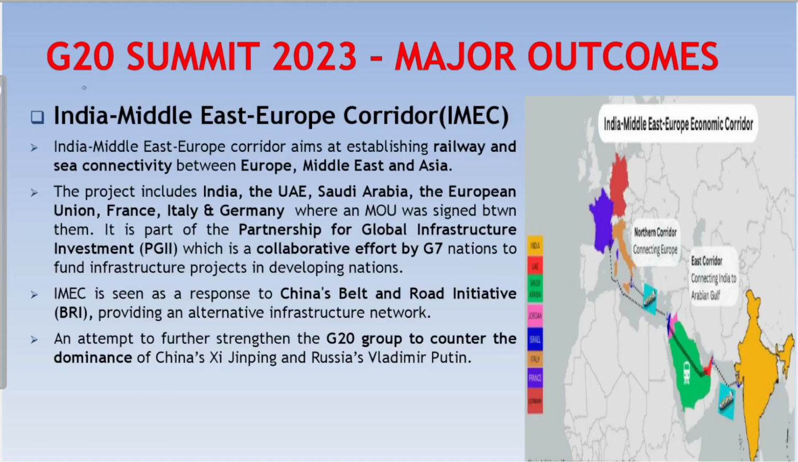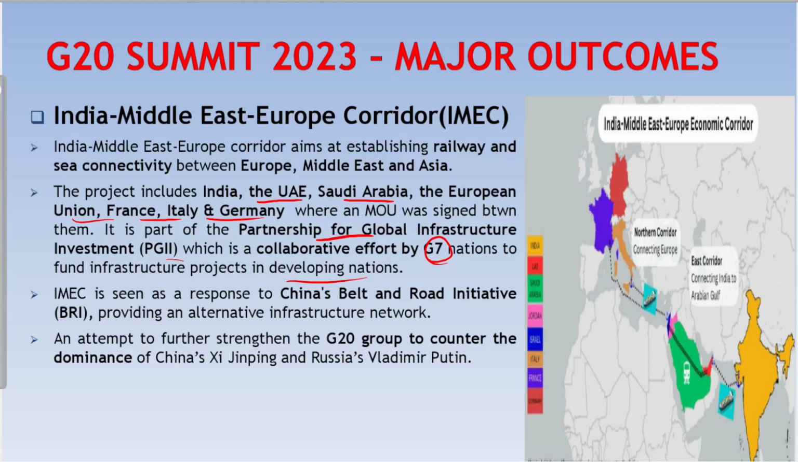Another initiative that was launched during the G20 Summit was the establishment of India Middle East Europe corridor. So, regarding this, an MOU was signed between India, UAE, Saudi Arabia, European Union, France, Italy, and Germany. This IMEC is a part of Partnership for Global Infrastructure Investment, which is a collaborative effort by G7 nations to fund infrastructure projects in developing nations.